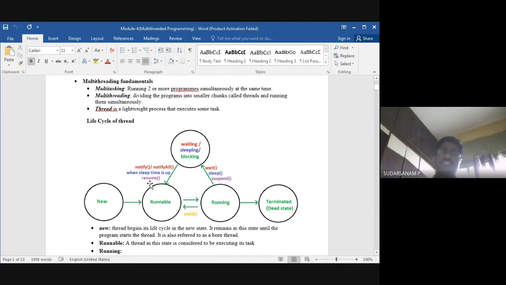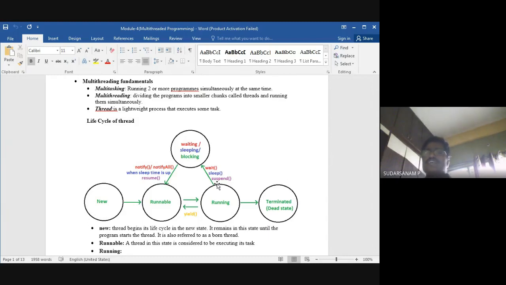How they will be executing, we'll be seeing one by one. Next is when sleep time is up, resume. Resume is nothing but it will restart that one. It will come back here, till all the threads complete, whatever tasks you have given to execute: multiple programs, multiple functions or multiple threads.